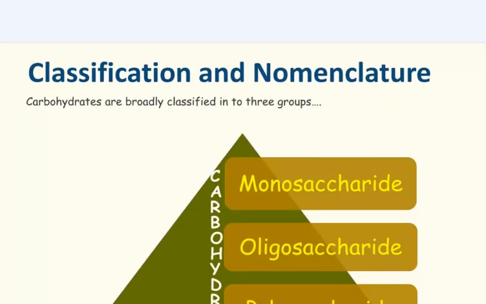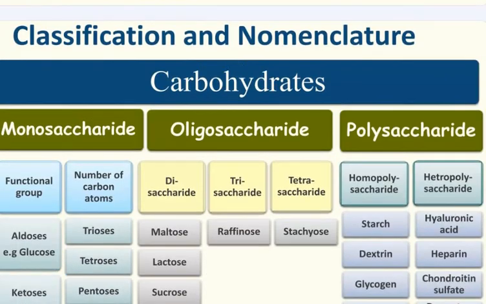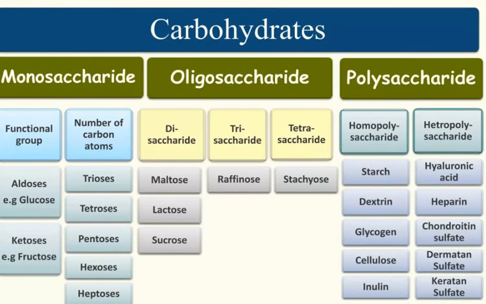Friends, classification and nomenclature. Carbohydrates are broadly classified into 3 groups: monosaccharide, oligosaccharide and polysaccharide. Functional group: aldoses, example glucose; ketoses, example fructose. Number of carbon atoms: triose, tetrose, pentose, hexose, heptose. Disaccharide: maltose, lactose, sucrose. Trisaccharide: raffinose. Tetrasaccharide: stachyose.